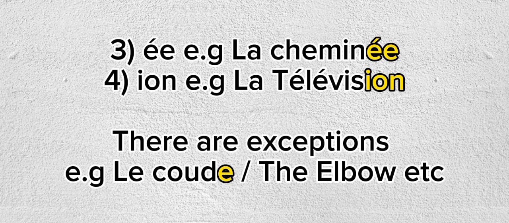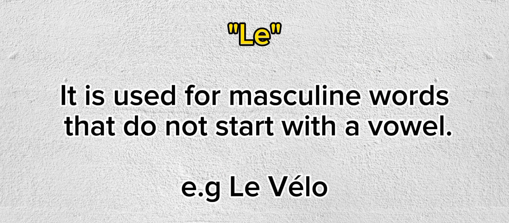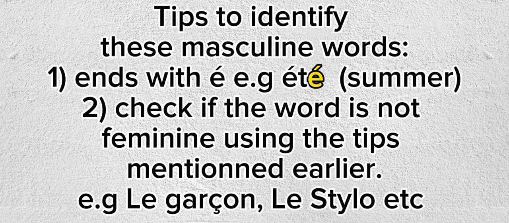Example, le coude, that's the elbow. It is ending with an E, but it is not feminine. Is that okay? Alright, so let's move to le. Le is used for masculine words that do not start with a vowel. Example, le vélo. How do you identify these masculine words?